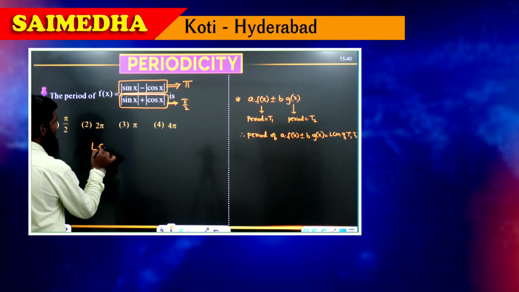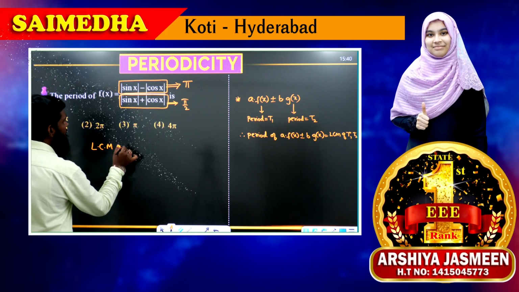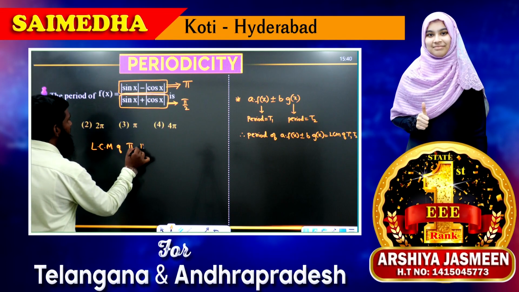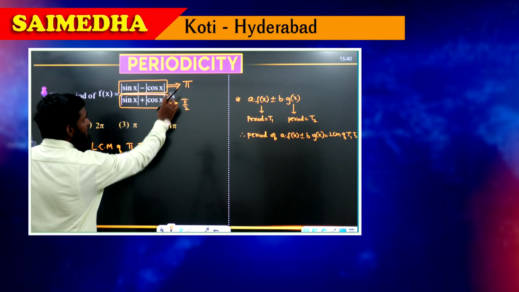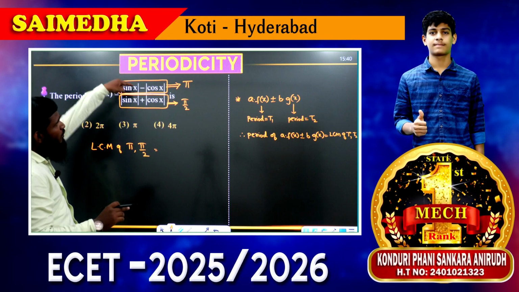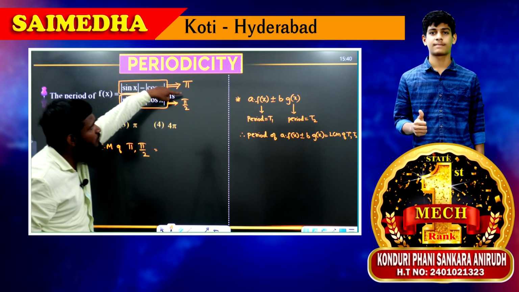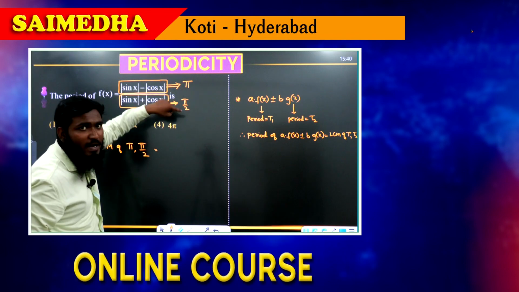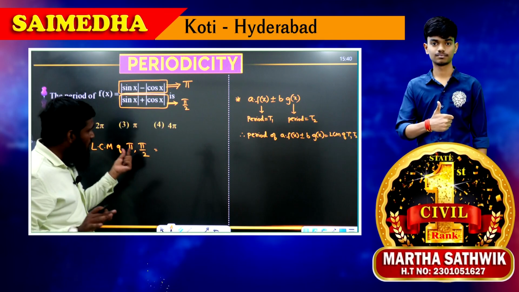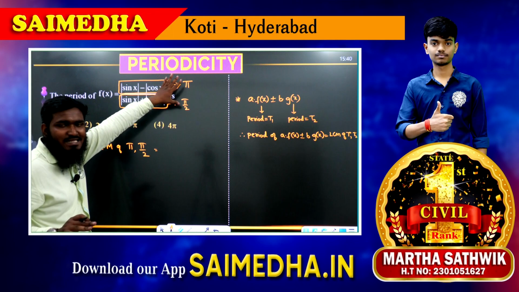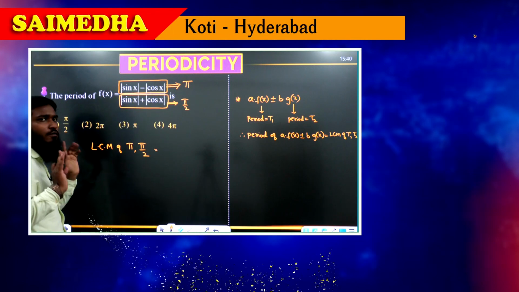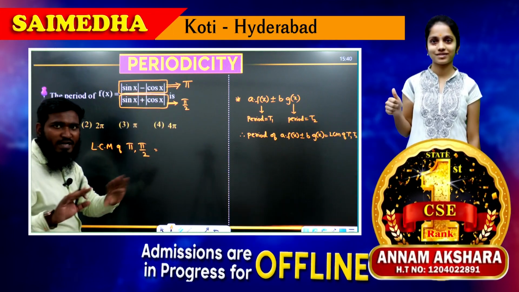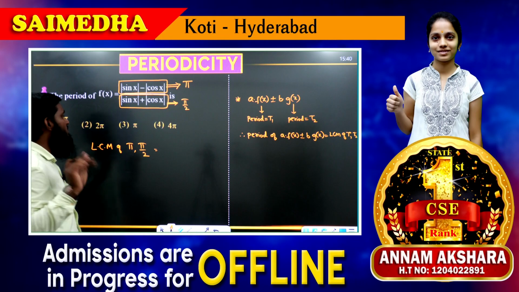LCM. So, LCM of pi and pi by 2. I have written pi comma pi by 2 over here. Don't write pi division, don't write divide over here. Pi by 2, no need to write like that. Only we have taken pi and pi by 2. Those are the answers we are having. For those answers we have to find out the LCM. Division means don't write division over there. Understood?